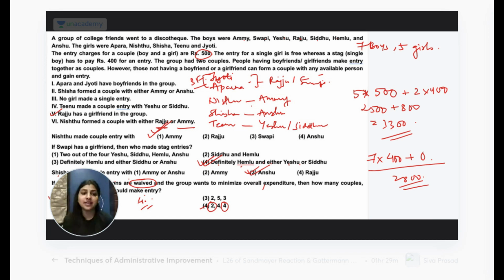If only one single boy is making an entry as a stag, then the charges are 400. And if a boy and girl enter together, the charges are 500. And a girl is anyways free. But a girl cannot enter single. If there are more boys and fewer girls, they have to enter in couples. That's the condition. But in the last question, they have waived off that condition. They have removed that condition.